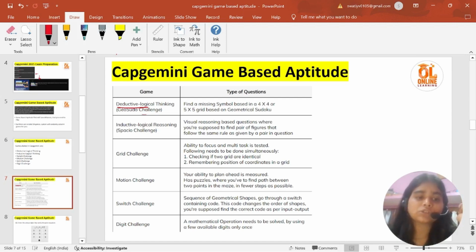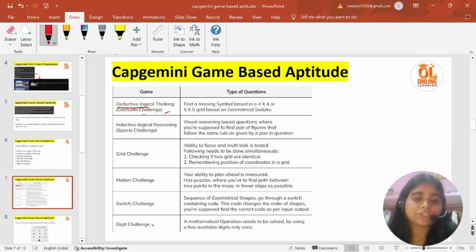In this game you will be given a 4 cross 4 array or 5 cross 5 array, in which there will be different geometrical shapes, and there will be a sudoku. In sudoku, the rule is that the same column and the same row should not have the same number. Likewise, here that very column and that very row shouldn't have the same geometrical shape.